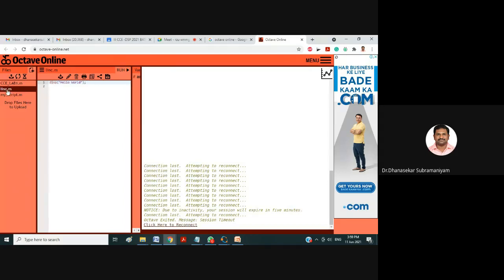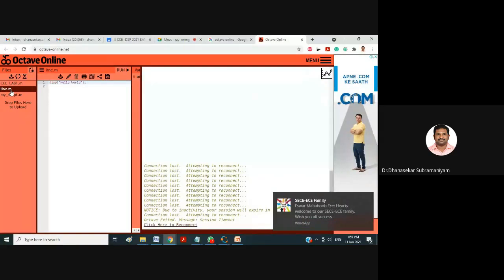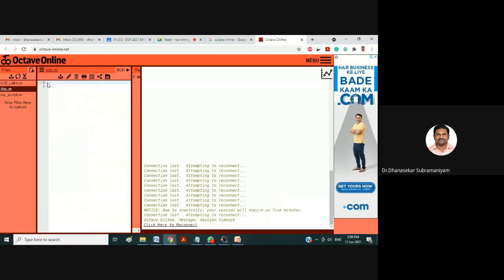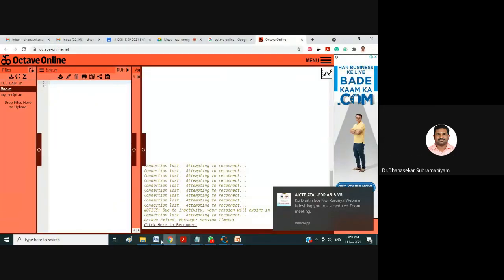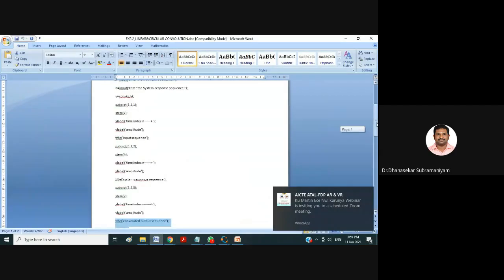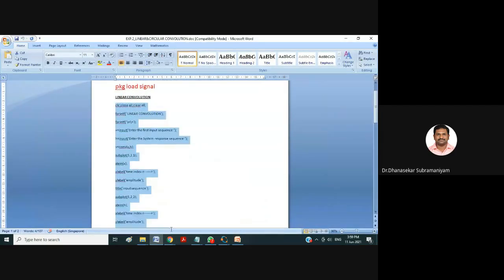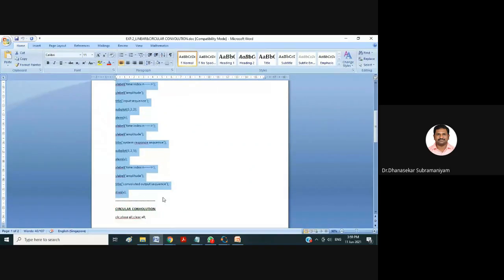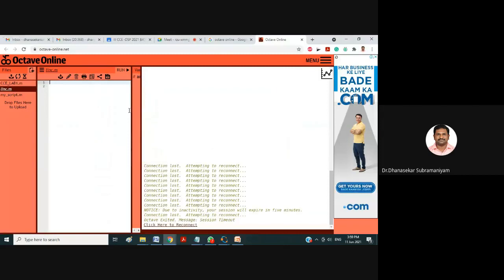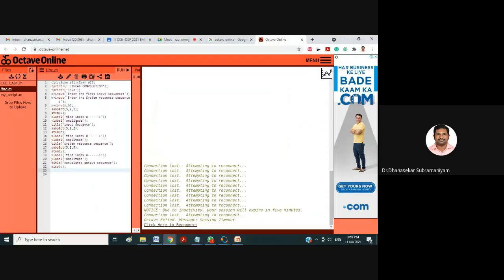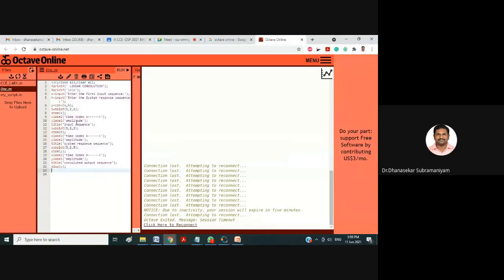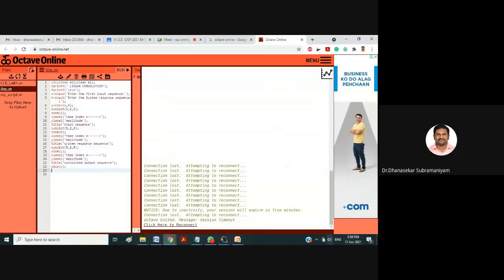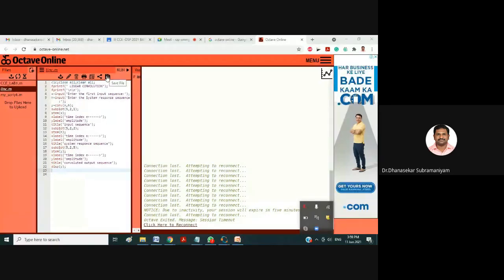Here I have my script file name. Click on this and I will get the editor file, and here you just copy and paste the code. I have the code already. Here I have the code for linear convolution. After that, you just save this. Here we have a save option. Save this.